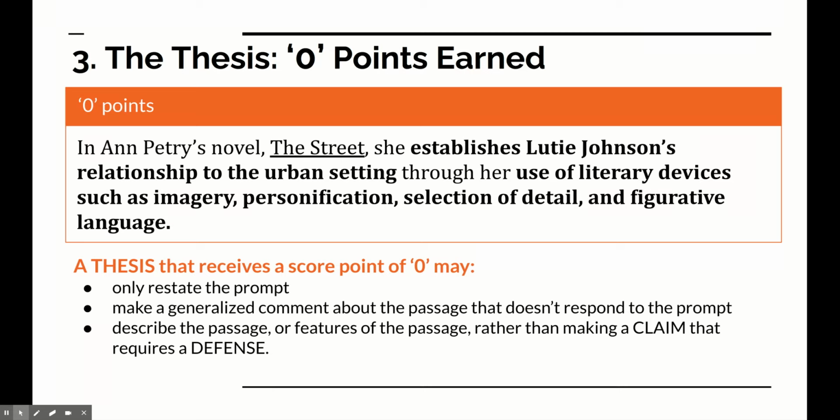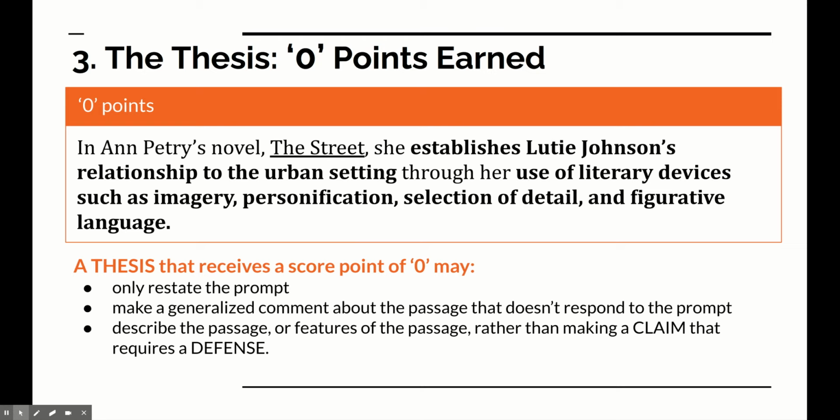Here, you can see a thesis that was written but did not earn the thesis point. In Ann Petry's novel, The Street, she establishes Lutie Johnson's relationship to the urban setting through her use of literary devices such as imagery, personification, selection of detail, and figurative language. In this thesis, we really see a restatement of the prompt, because the first thing that we needed to do was to determine what kind of a relationship was established between Lutie Johnson and the urban setting.